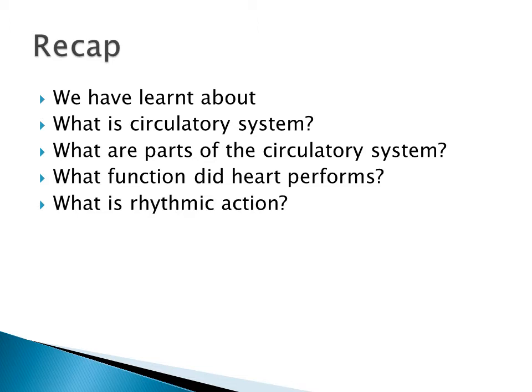So what have we learned up to now? We have learned what is the circulatory system. In our body there are different types of systems. What are they? Respiratory system, circulatory system, digestive system, skeletal system, muscular system and excretory system. In this chapter we are particularly going to learn about the circulatory system and excretory system.